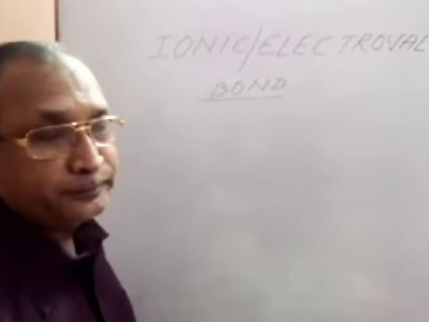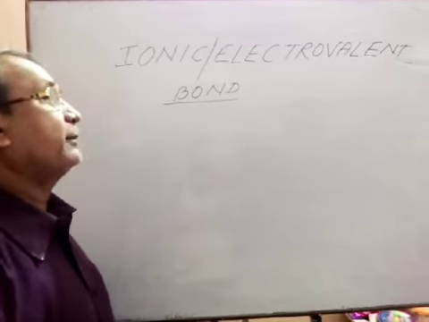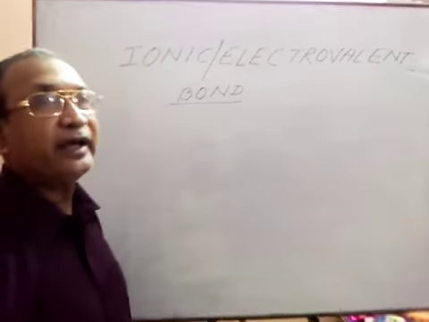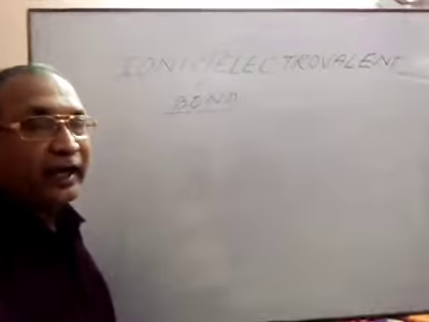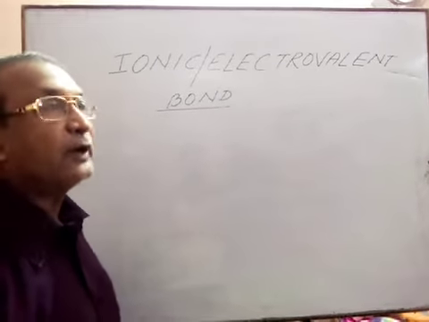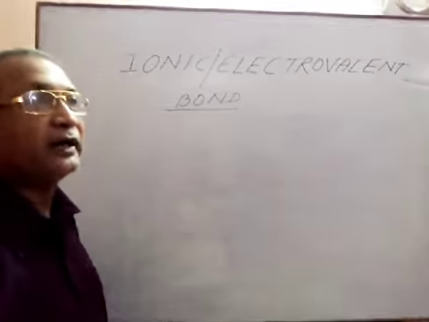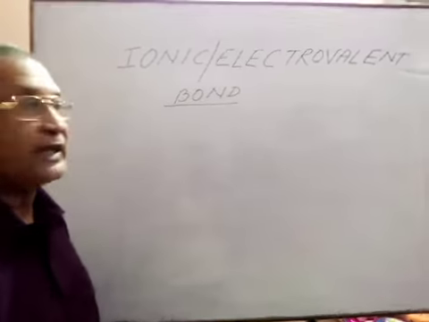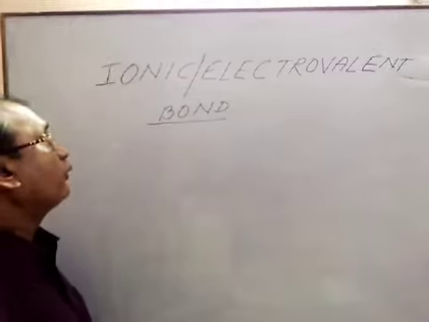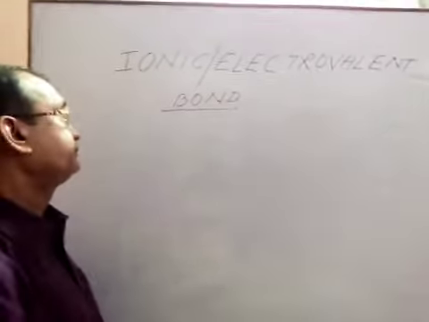Good morning, students. In our previous class, we already discussed the basics of chemical bonding, and there we saw that chemical bonds are mainly divided into 6 parts, and within these 6 parts, only 3 are in your syllabus, such as the ionic or electrovalent bond, the covalent bond, and the third one is the coordinate bond.